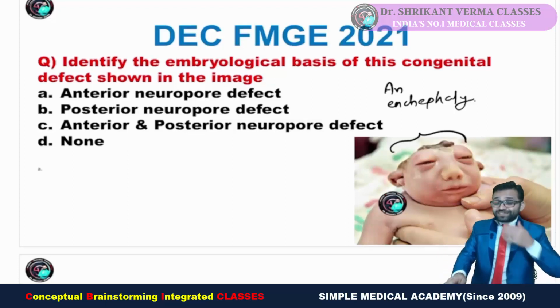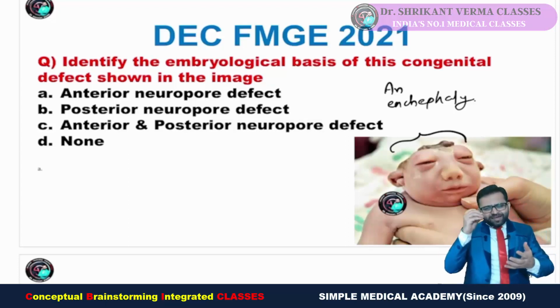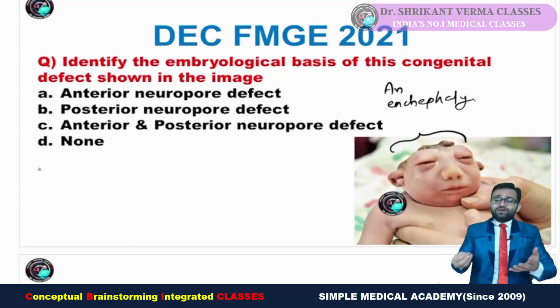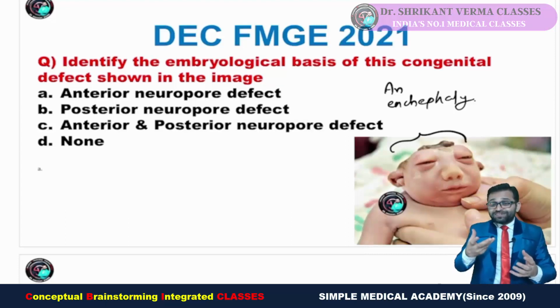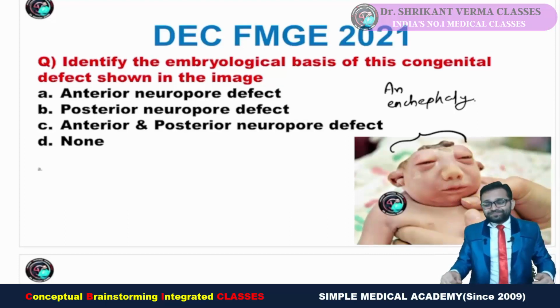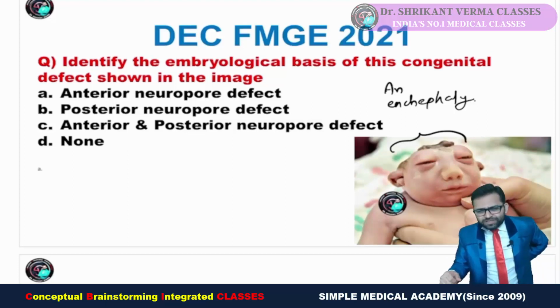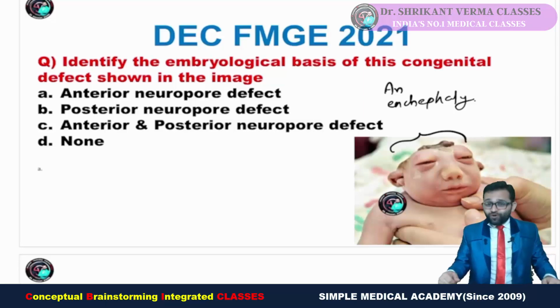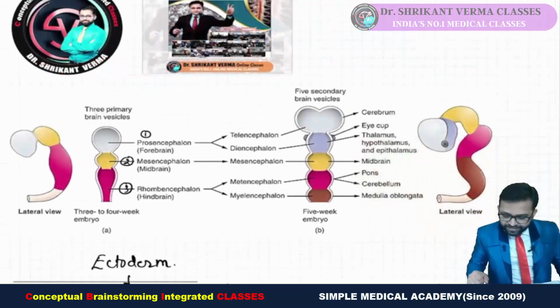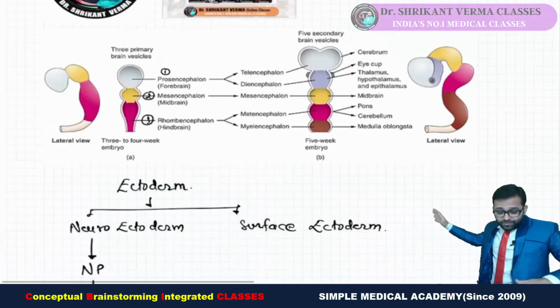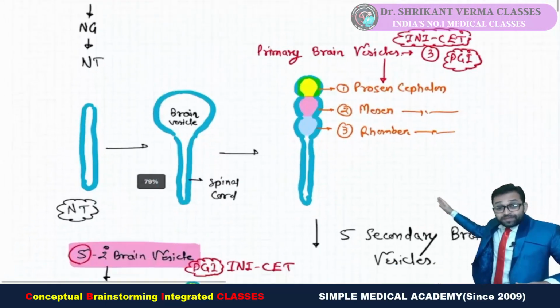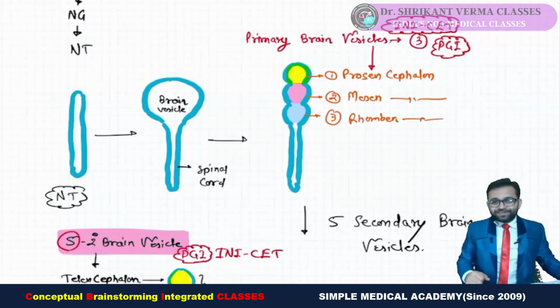And with the pharmacology and medicine integration, there are various anti-epileptic drugs like phenytoin, like our valproic acid, many anti-epileptic drugs. They can cause neural tube defects. Fine. So at that time, I told you the anterior neuropore defect, that is our anencephaly. Posterior neuropore defect: meningocele, meningomyelocele, spina bifida occulta, myeloschisis, rachischisis, all these situations. Fine. And here is the slide from our neuroanatomy classes where we had seen the development of our CNS.